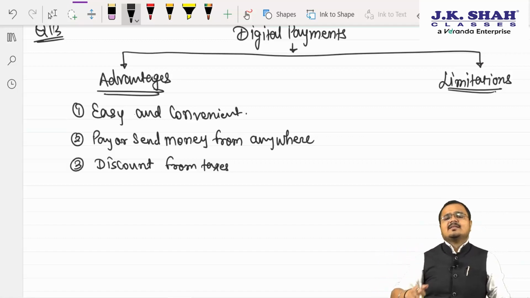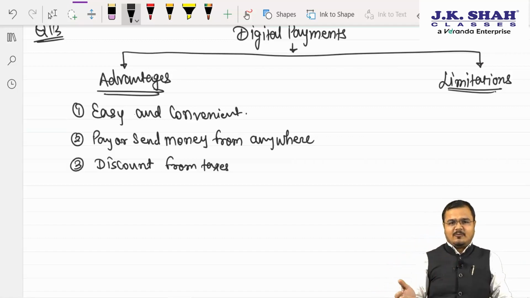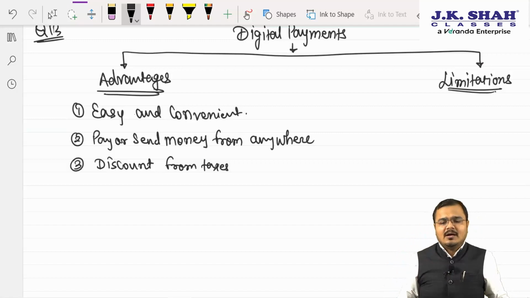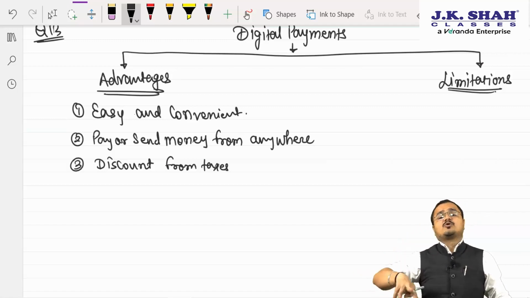For example, you know very well, in the form of a penalty, which will not be part of the answer here, if you are not paying the toll through FASTag, then on the counter you are supposed to pay double.